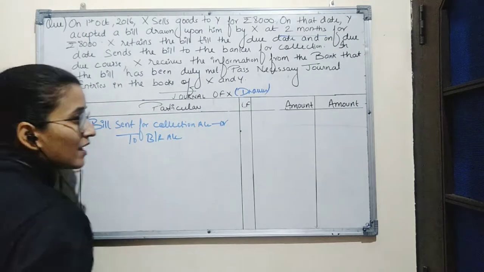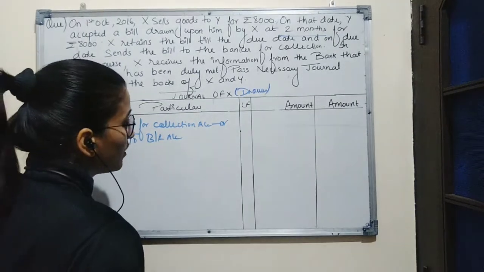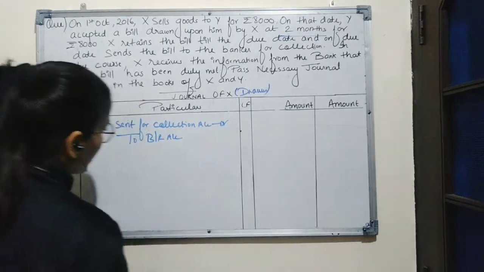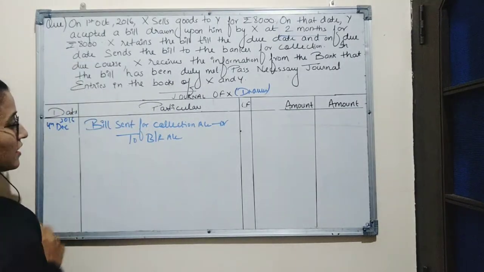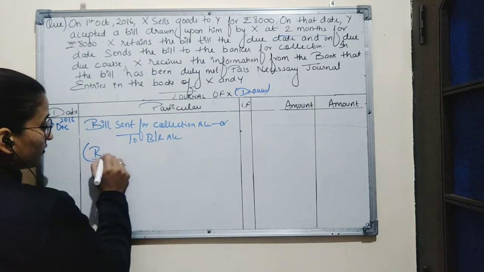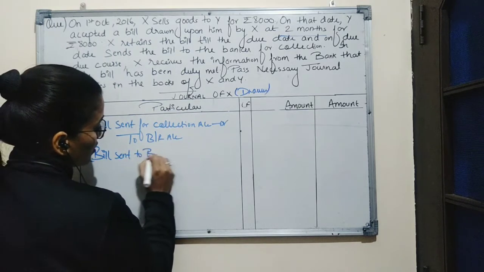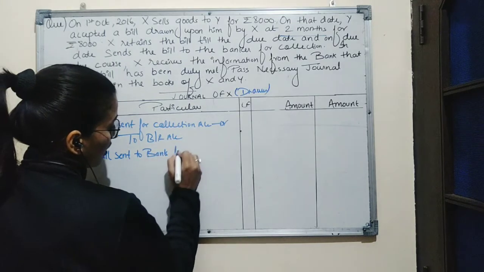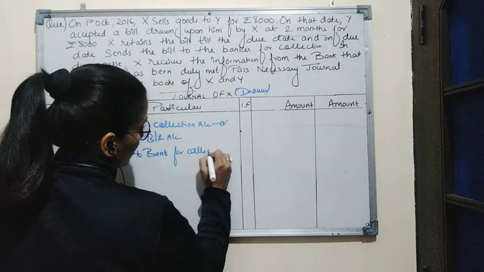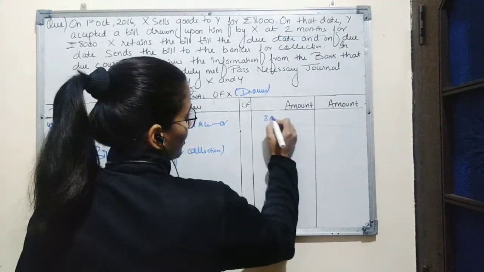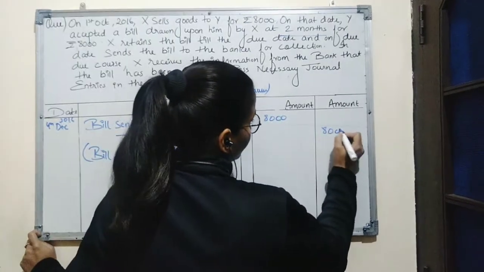As Bill Sent for Collection account is a personal account, it will be debited when it is sent to the bank for collection. Narration for this entry will be: bill sent to bank for collection. Amount is 8,000.